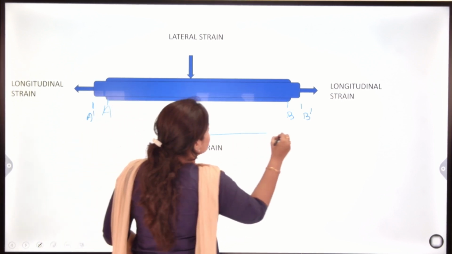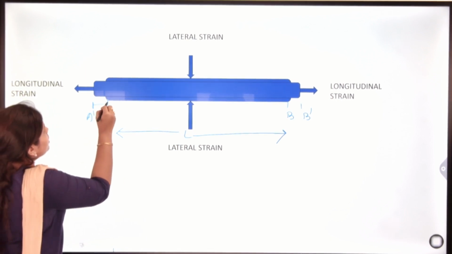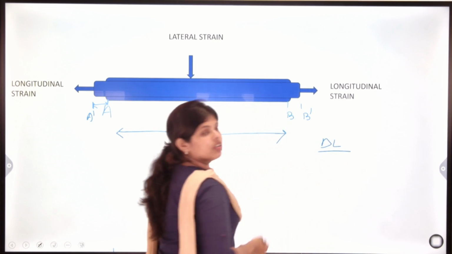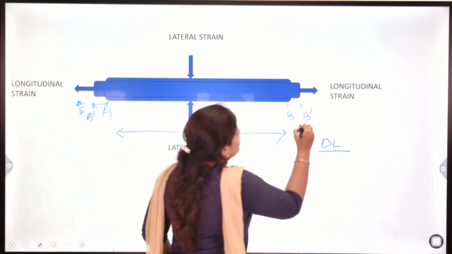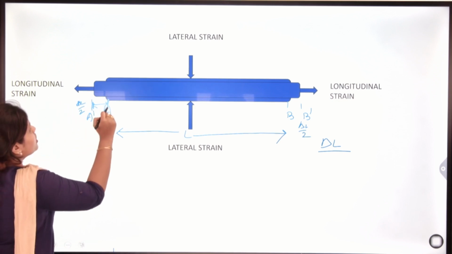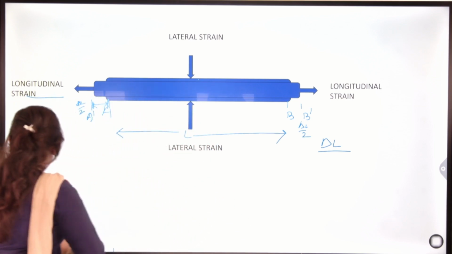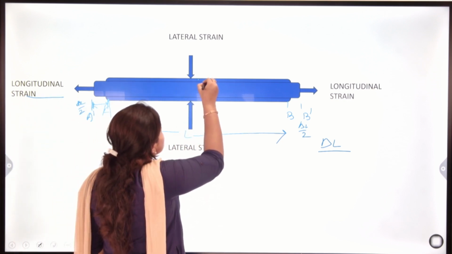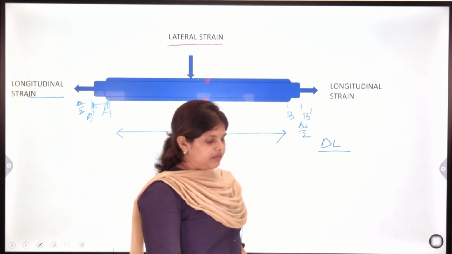If L is the original length and the change in length is del L, then here this will be del L upon 2 and here del L upon 2. This change is your longitudinal strain, and here the small change in radius is your lateral strain.